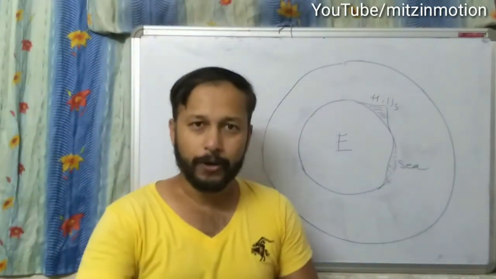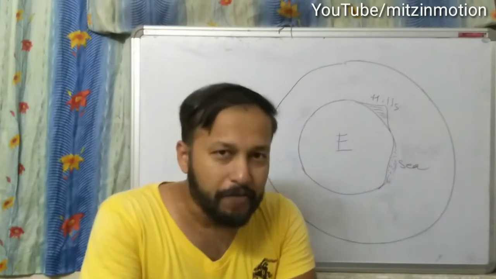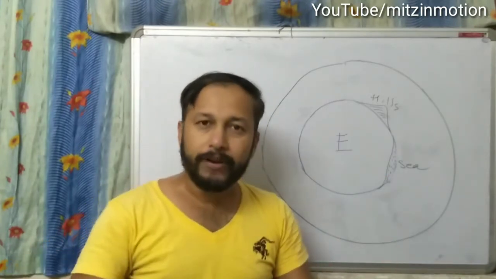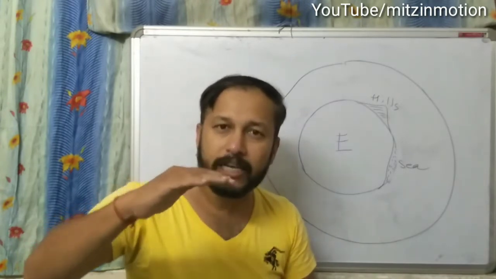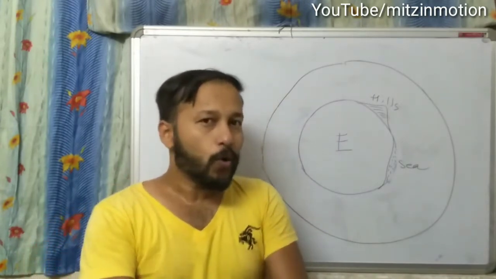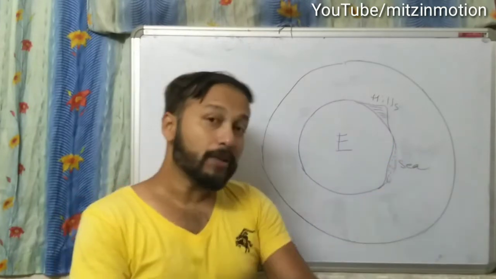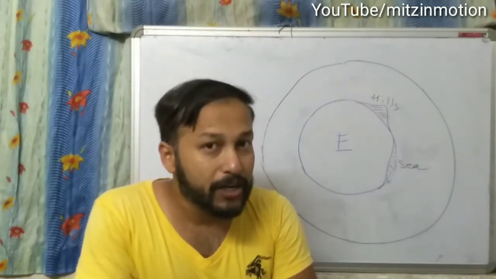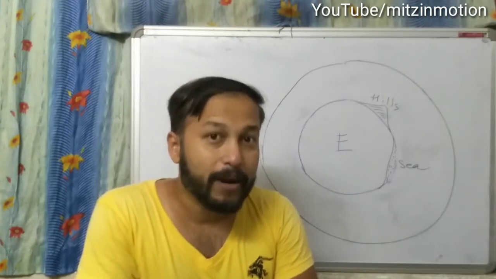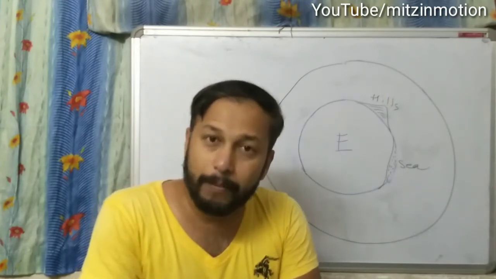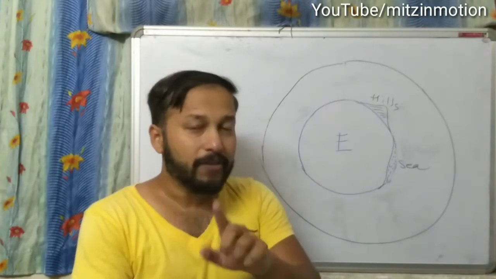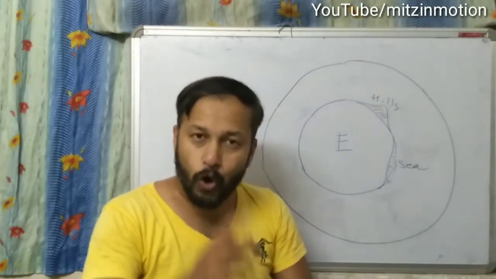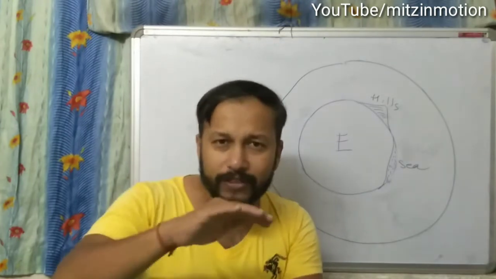And you should know that whenever we find something on the earth's surface, we take the reference of sea level. I mean, where will we find the pressure exerted by air? We will find the pressure on the sea level. So always we'll take the reference of that sea level.